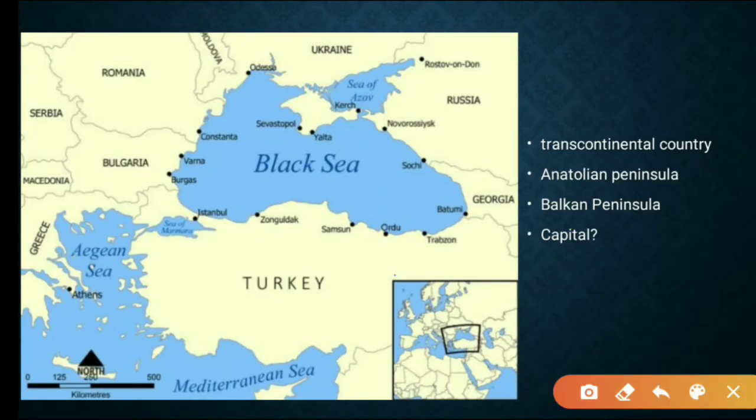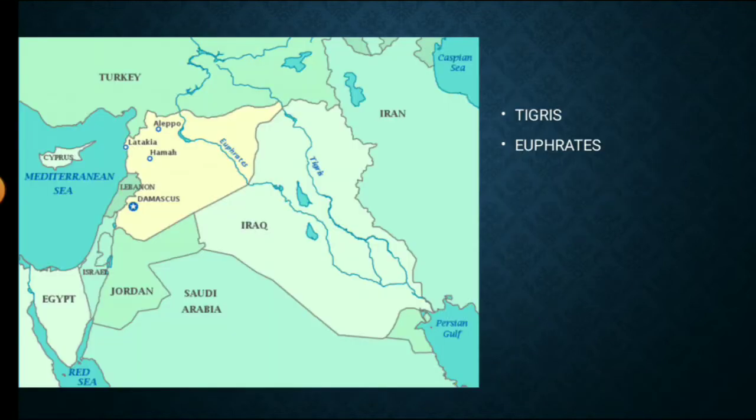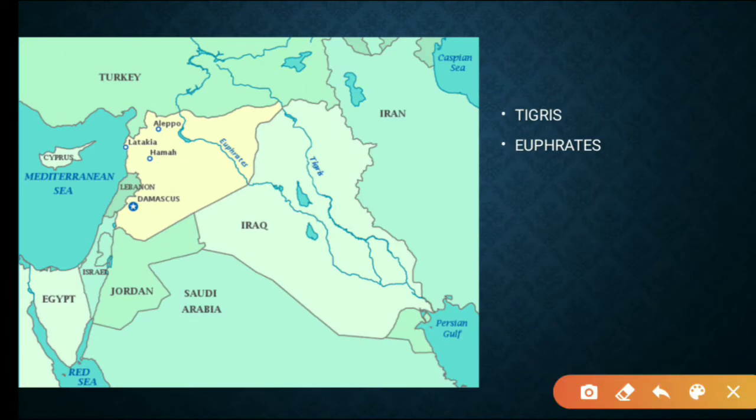Also, we have something called the Sea of Azov here. The Sea of Azov, between Ukraine and Russia, is connected to the Black Sea through a narrow passage, that is the Kerch Strait. Kerch Strait. Okay. So please remember this strait which connects the Sea of Azov to the Black Sea. And our next slide is about the rivers that flow in the West Asian region.